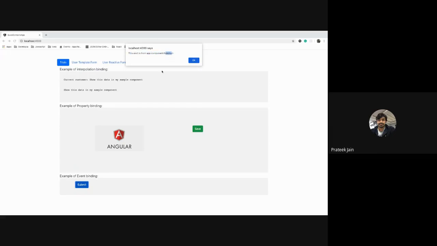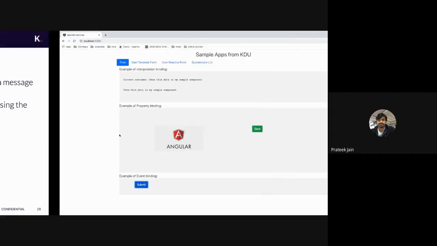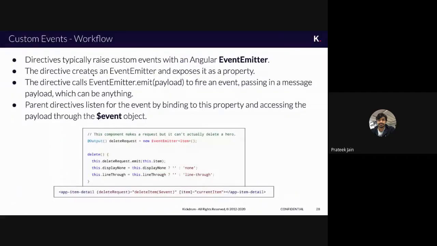This kick drum is what I have passed from my sample component to my app component, and that is how we have successfully achieved passing data from child component to parent component. And that is why we use custom events for this kind of purpose, to pass data or to trigger an event or to do any functionality. It can have many kinds of use cases.